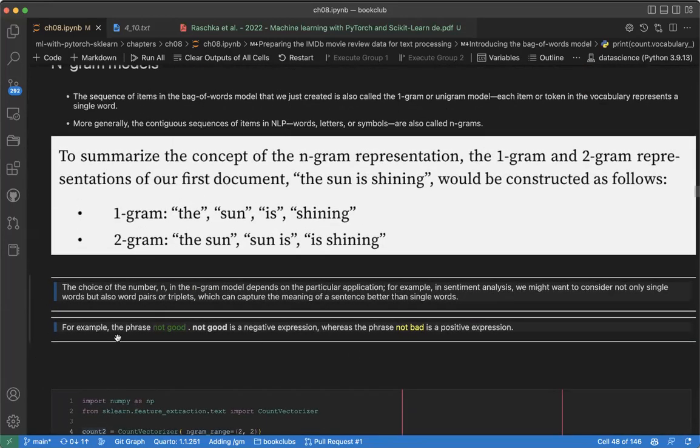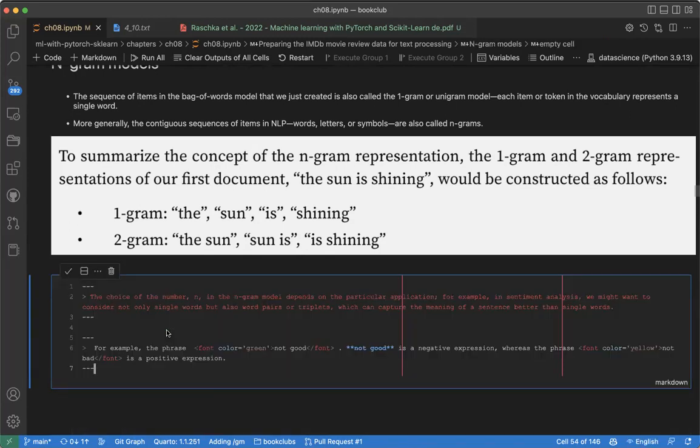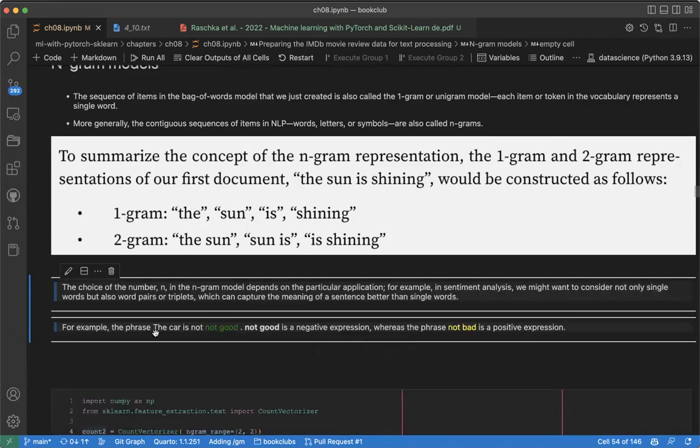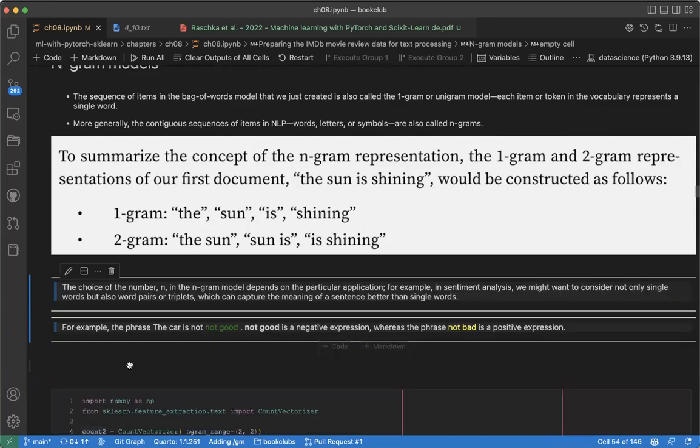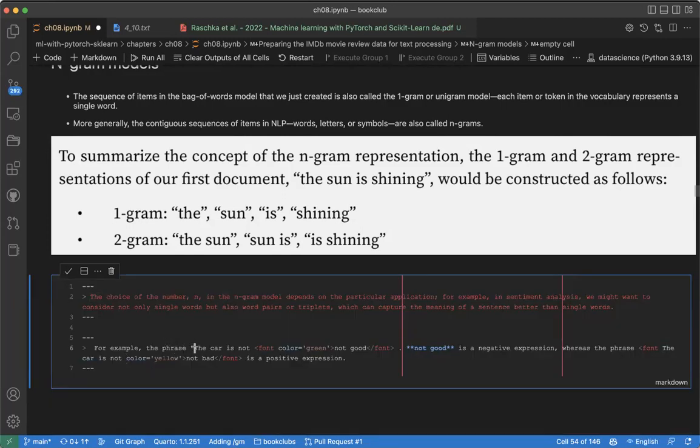What I mean, for example, let's look at the phrase here: "the car is not good". Let me also get this one here, the phrase "the car is not bad".